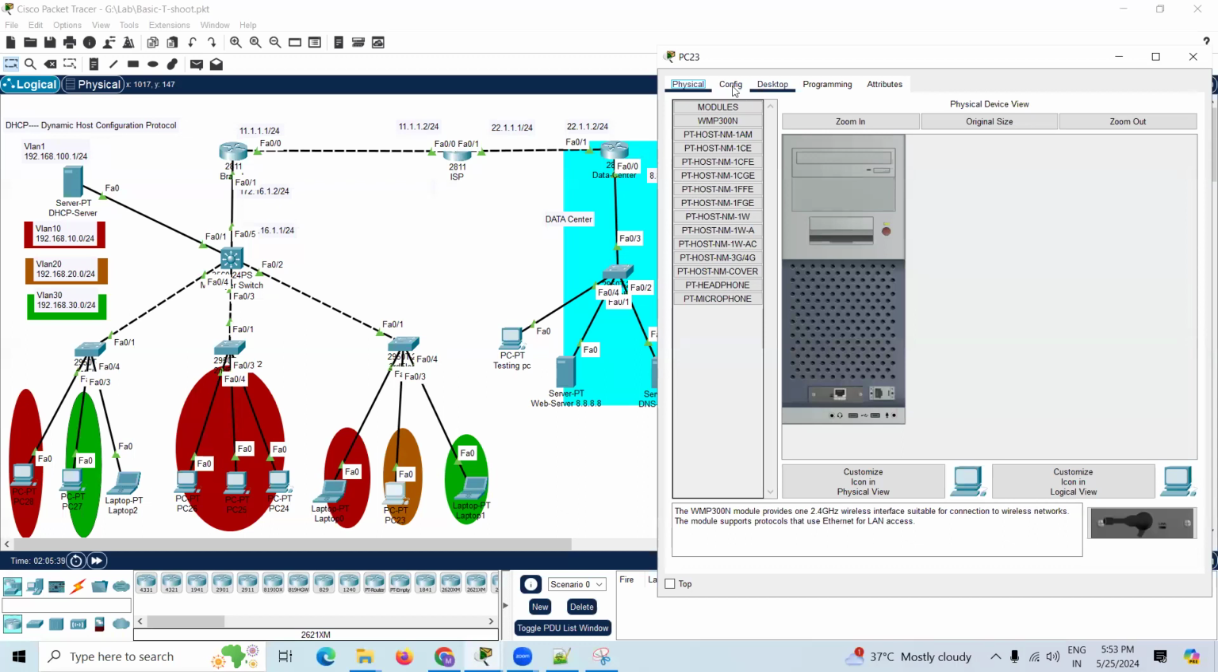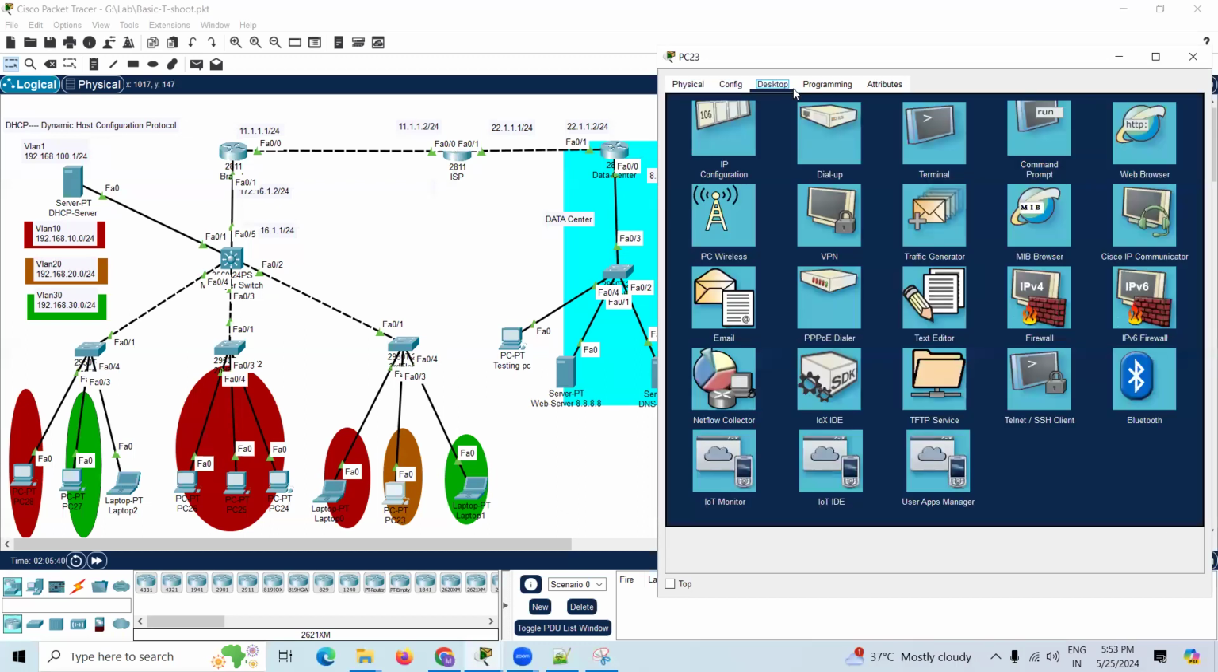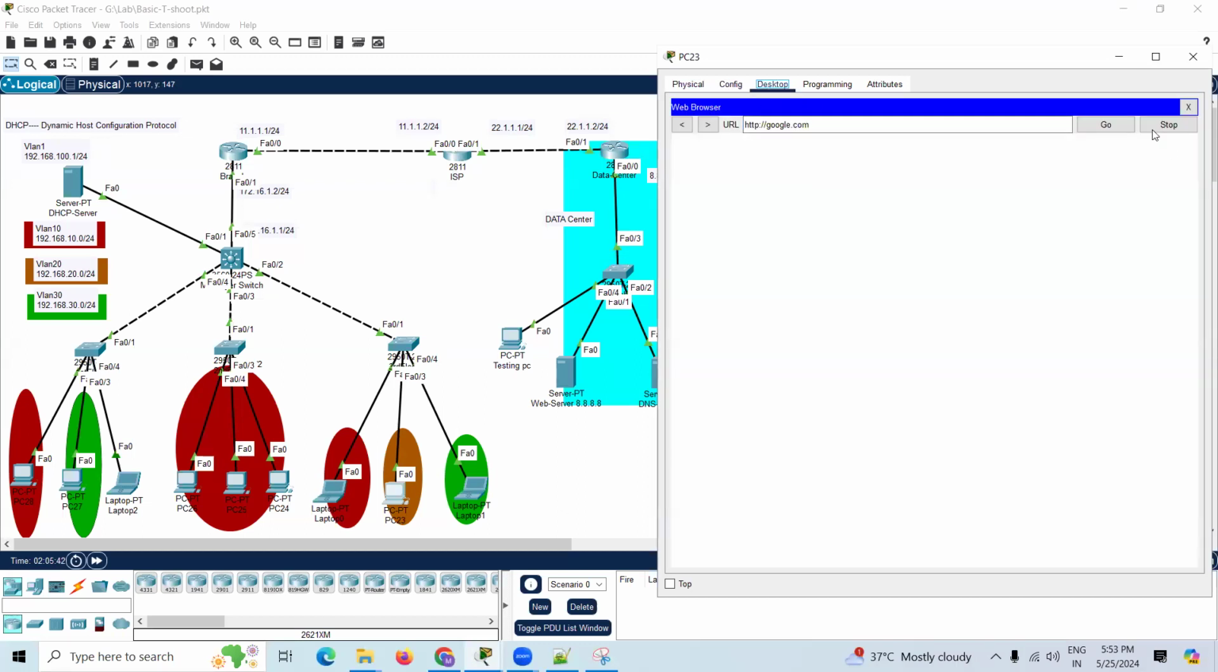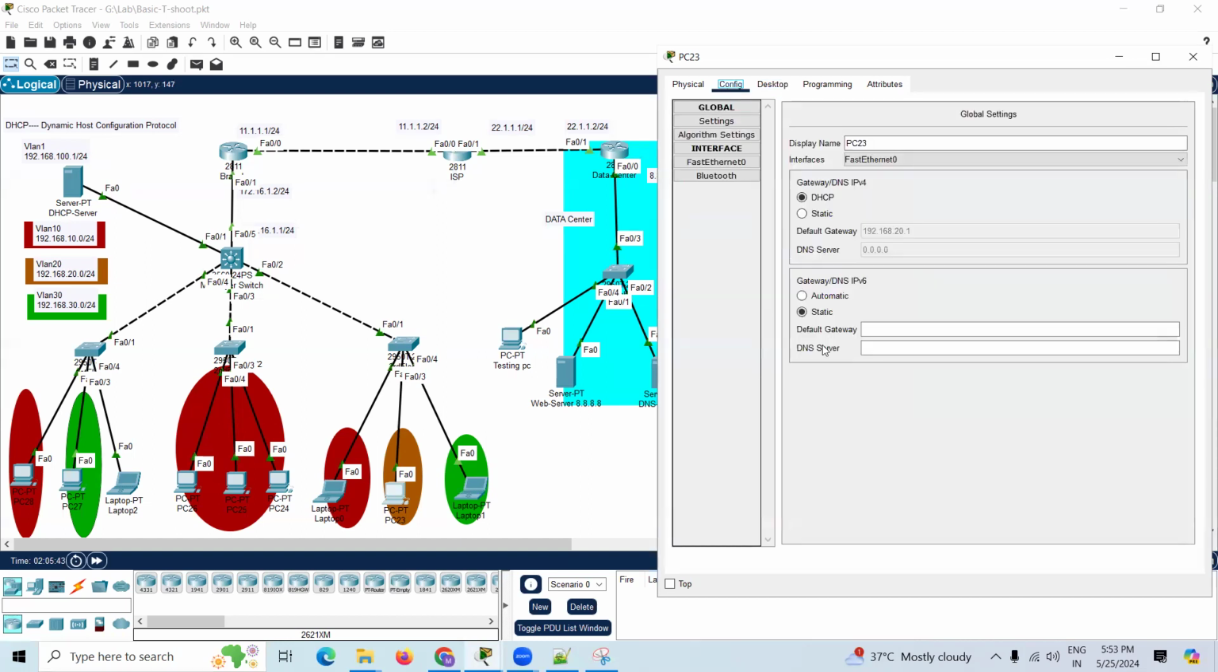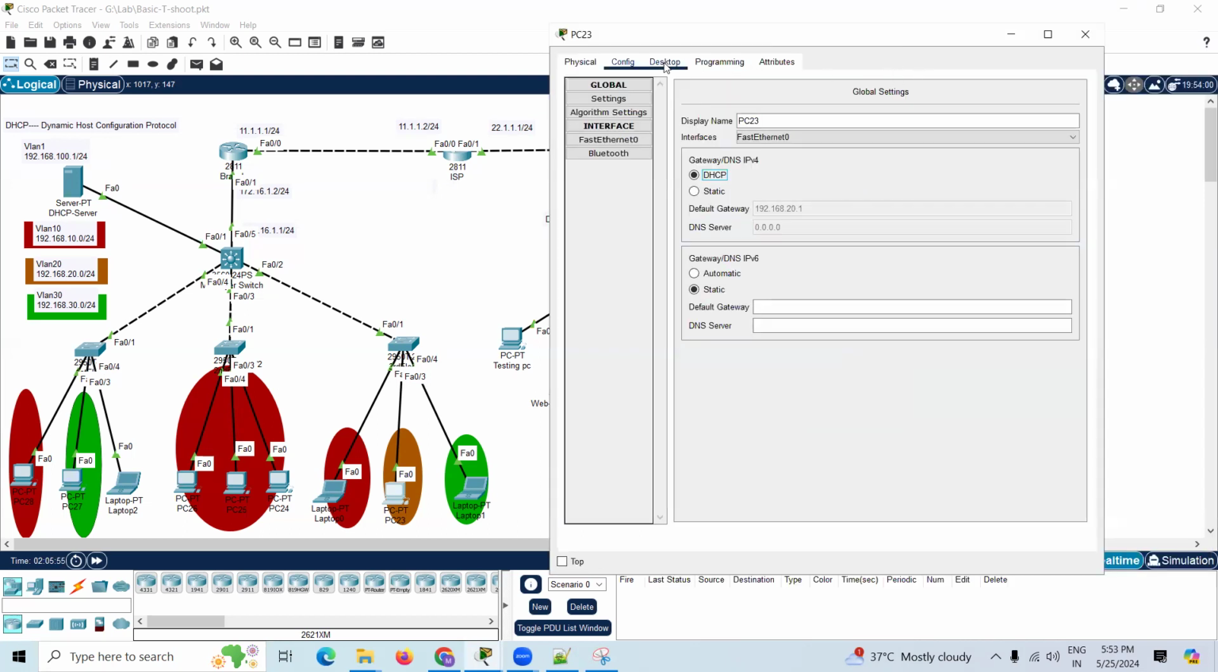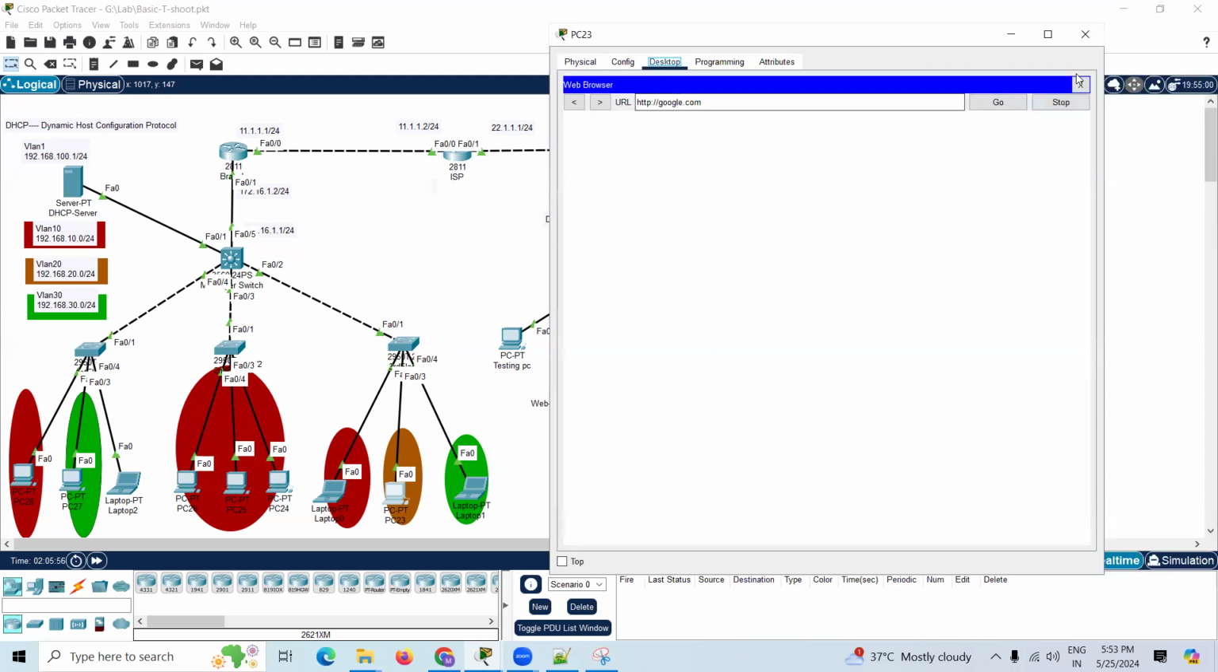Let's look at the config details. You should have to give the DNS IP address statically. We are not getting the DNS IP address. It is like 0.0.0.0, but we haven't configured 0.0.0.0. So that is the reason we cannot access Google. Still the web browser is working.